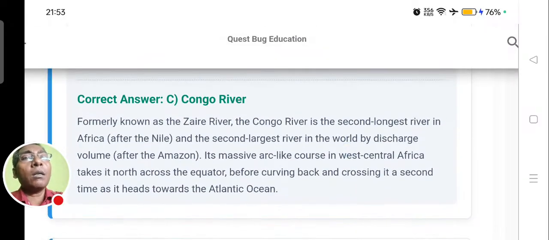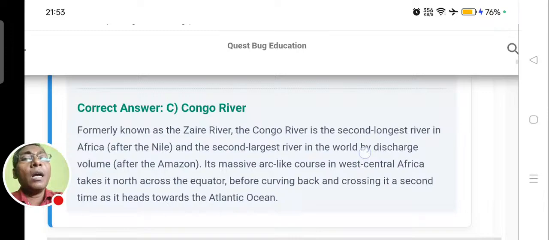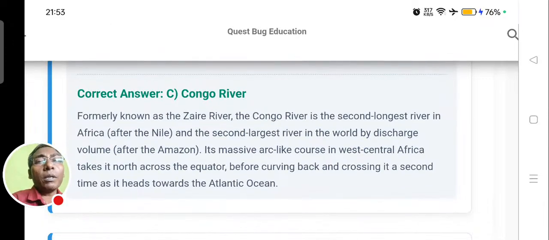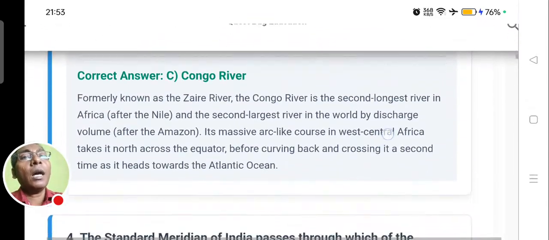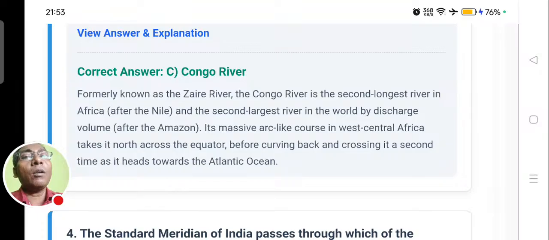Let us look at the answer. It says the answer is Congo River, formerly known as Zaire River. The Congo River is the second largest river in Africa after the Nile. The Nile is the longest river.